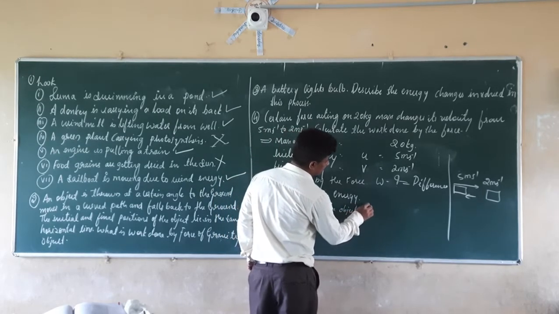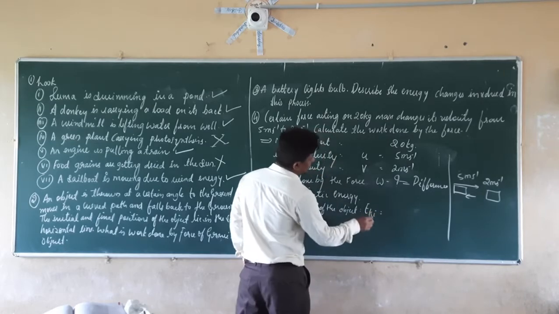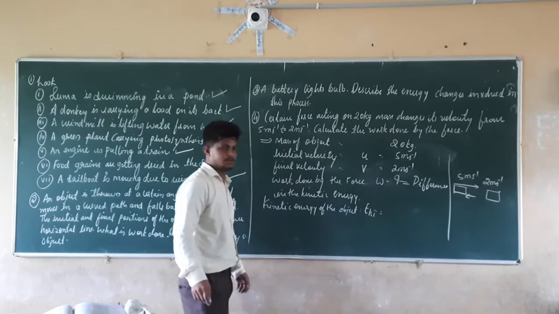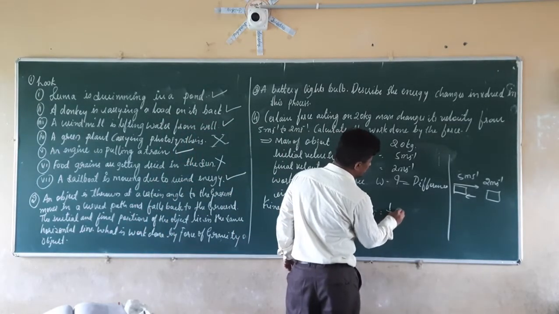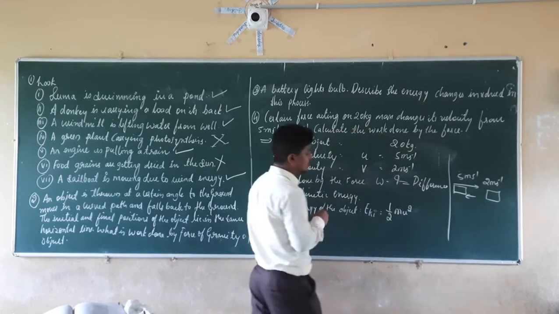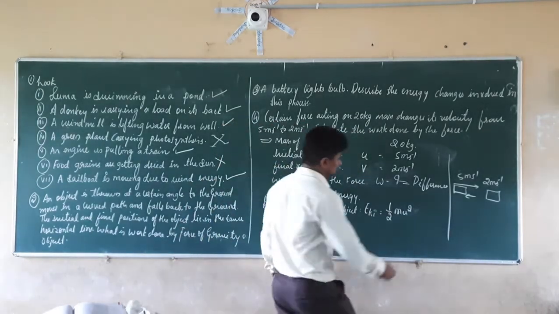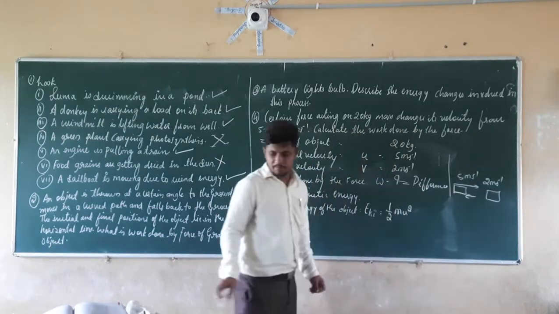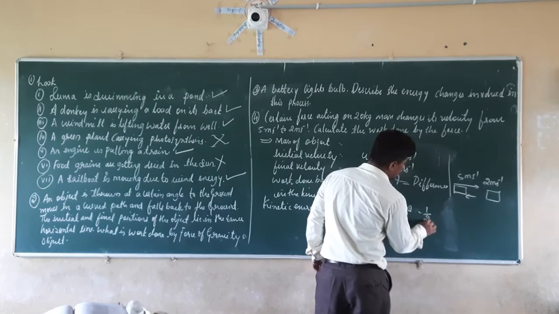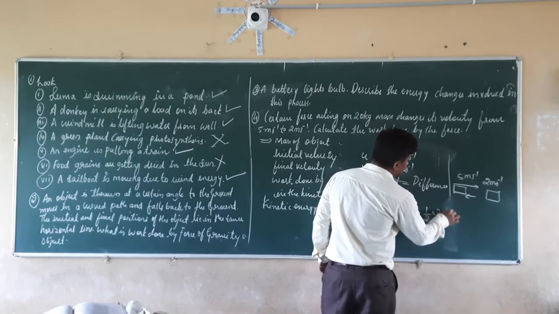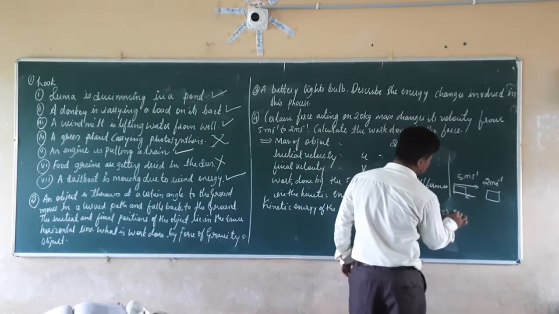Initially, that is nothing but EK1. We are going to take it as EK1. So it will be equal to half mu square. That is nothing but the initial velocity. So mass is given, 1 by 2 into 20. What is the velocity? Initial velocity, that is nothing but 5. So it will be 5 square.